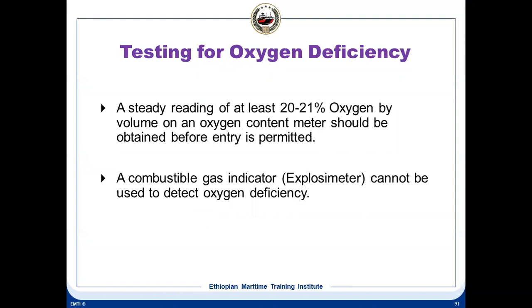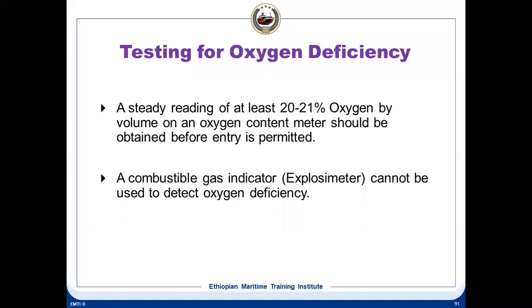And a combustible gas indicator, that is an explosimeter, should not be used to detect oxygen deficiency. The meter is only to determine the content of explosive gases in the atmosphere. Just because there are no explosive gases in the atmosphere, it cannot be assumed that the oxygen content in the atmosphere is fine, and vice versa.